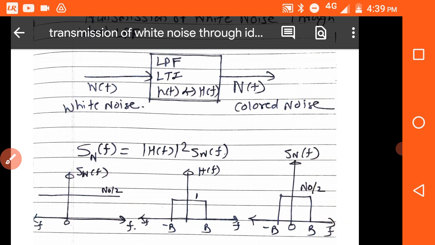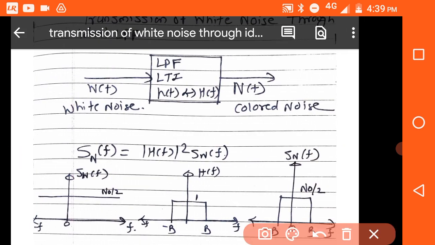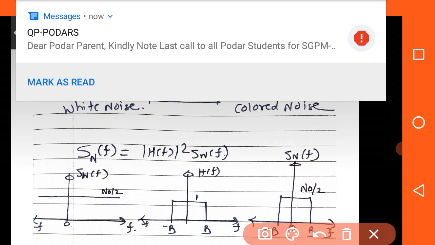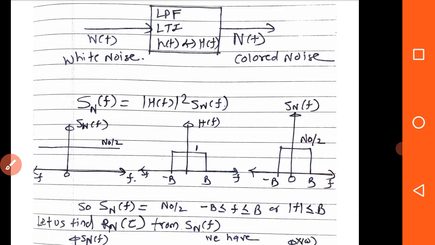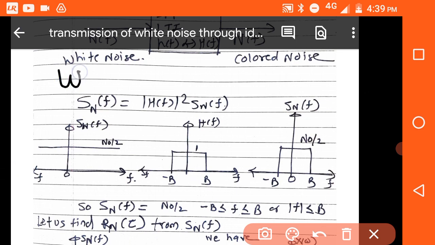So till now, what I have told is that white noise is a wide-sense stationary random process, and it is passed through the LTI system, which is a low pass filter, and you will get colored noise. If you pass a signal through the LTI system and it is wide-sense stationary, then the output will also be wide-sense stationary. That means colored noise is also a WSS random process, which we have already discussed.